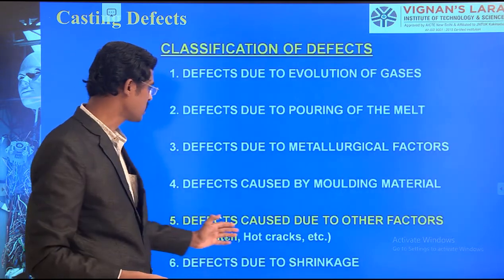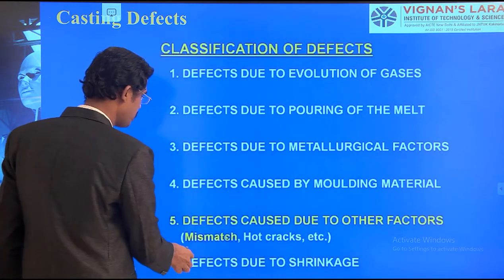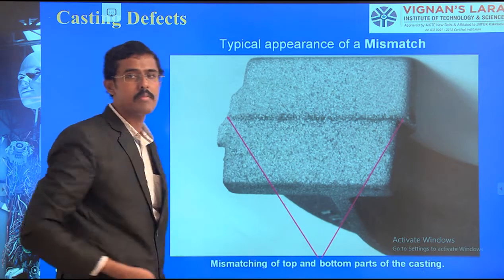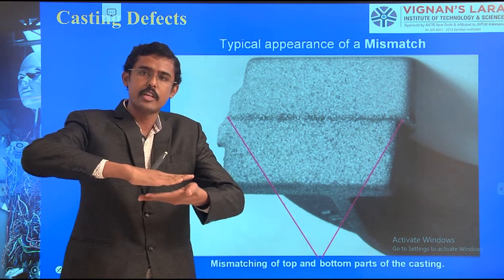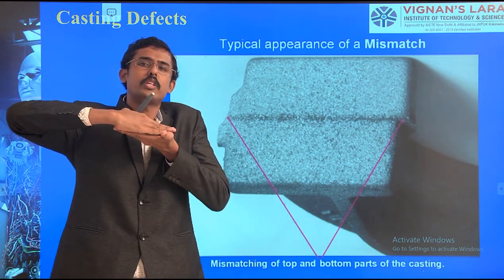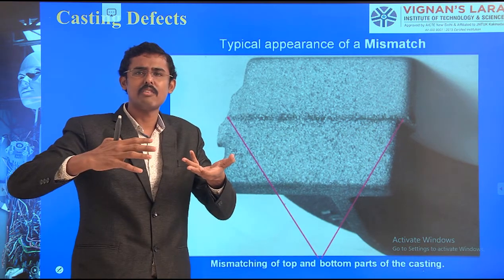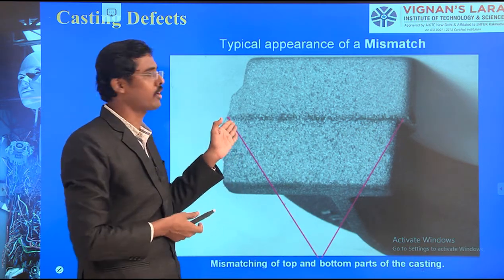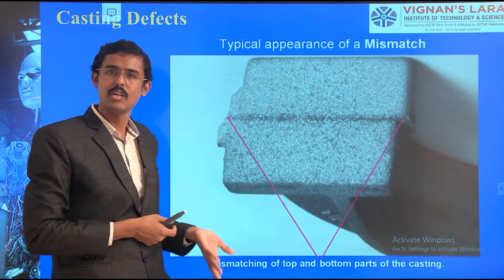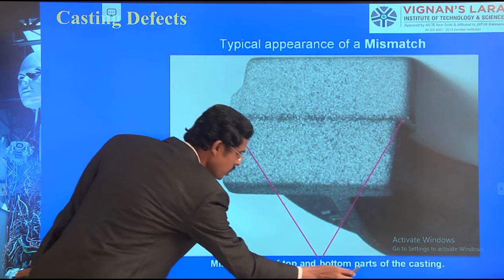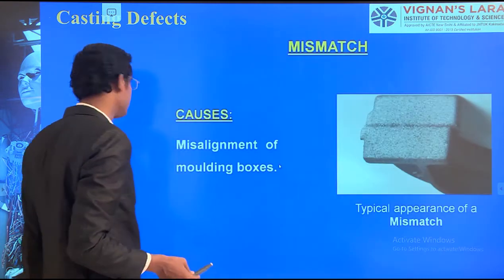Okay, so defects caused due to other factors. Mismatching is there, hard cracks are there. Mismatching: likewise maybe the cope and drag are not properly fixed. We have to fix it like this. We should fix properly like this. But what am I doing? By the negligence of labor, I am fixing like this. The product will be like this. It's not good. It is totally waste. Okay, so mismatching at the top and the bottom is to be taken care of.